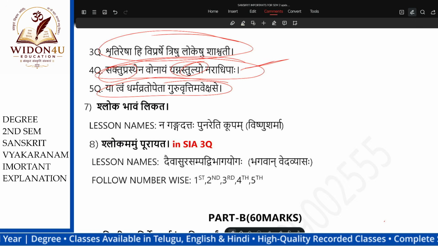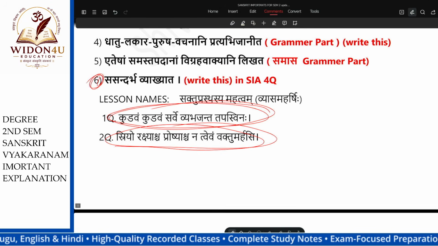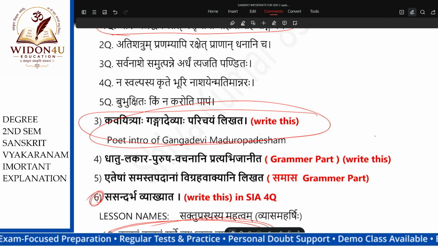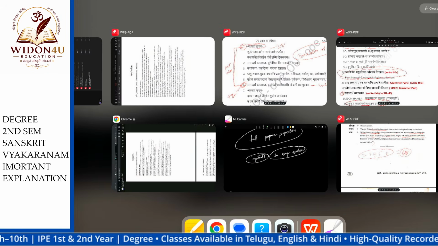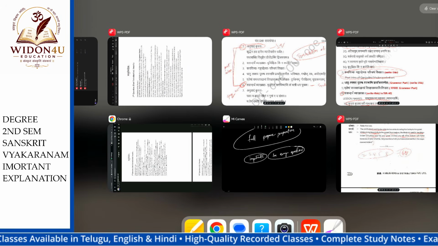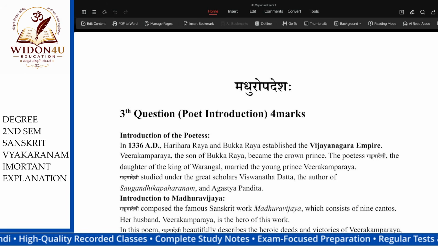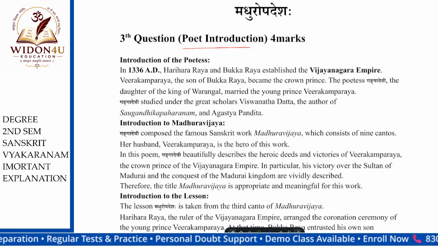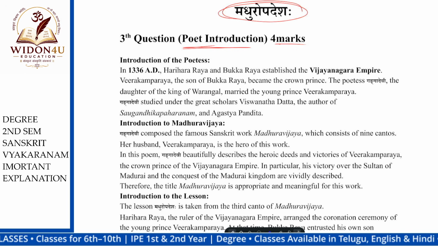Okay. Now, next question. What is the next question? Next question is the third one. This is the poet introduction. Easy one. There is only one question. If you read that, you will get the marks. Okay. What is the third question? See, the third question is poet introduction for 4 marks from the Madhuropadesha lesson.